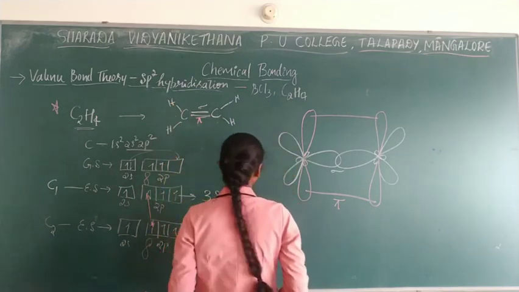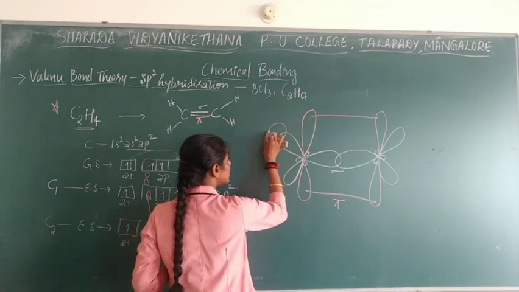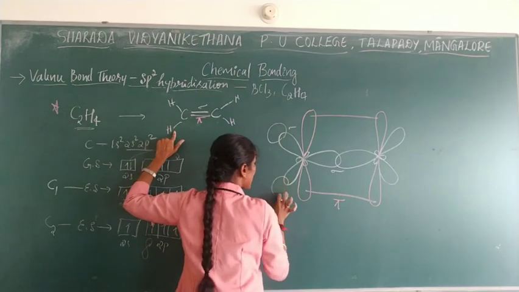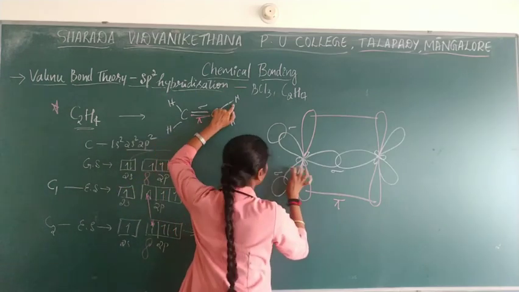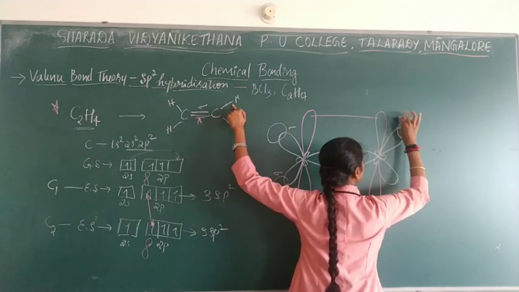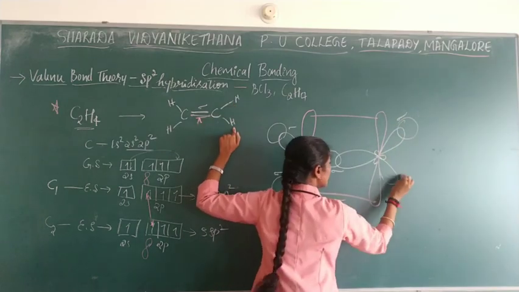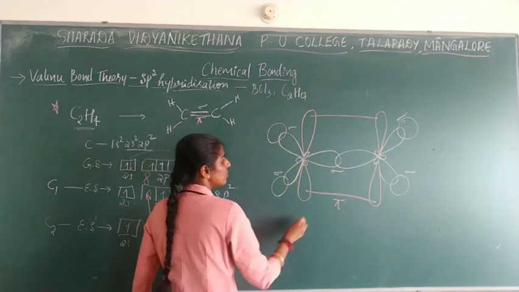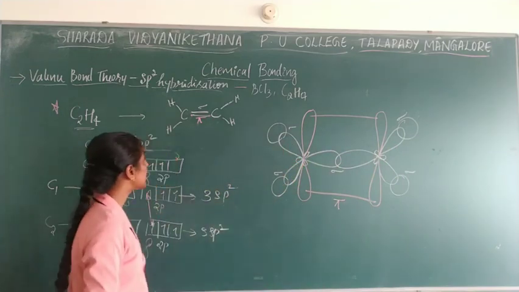Hydrogen has one electron in its electronic configuration. This lobe is having hydrogen. This is having a sigma bond. So here it is having a hydrogen sigma bond. Here a sigma bond between them. Here also it is a sigma bond. Okay, spherical shape, so here also a sigma bond. So this is nothing but the structure.